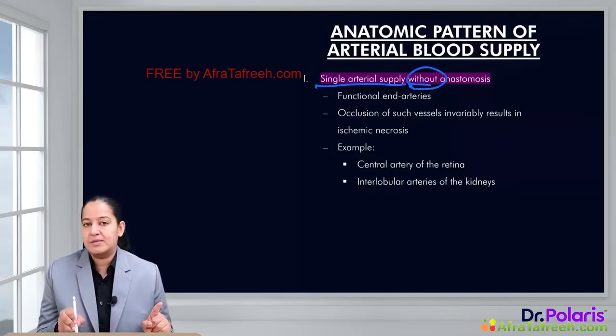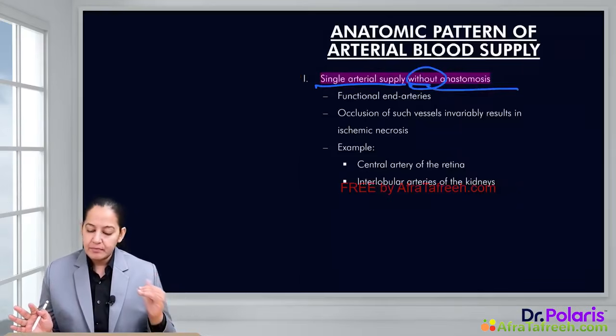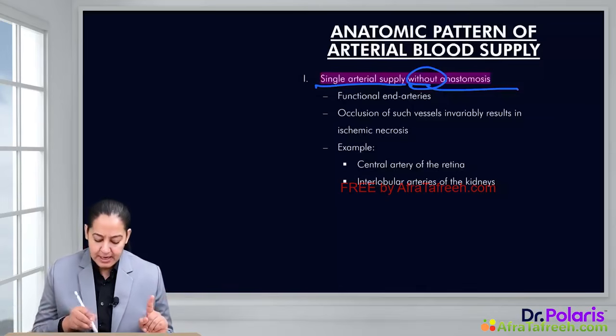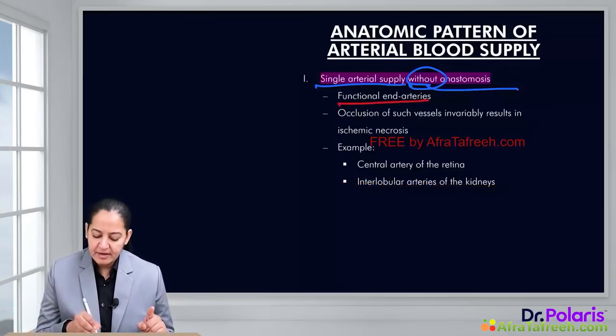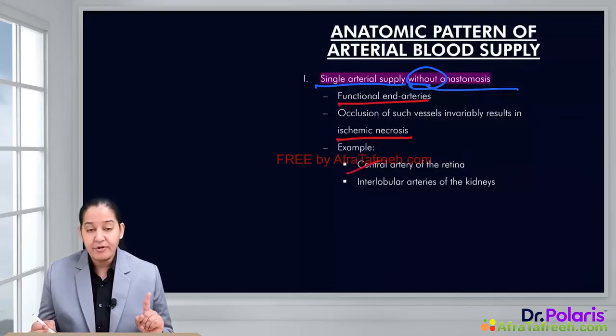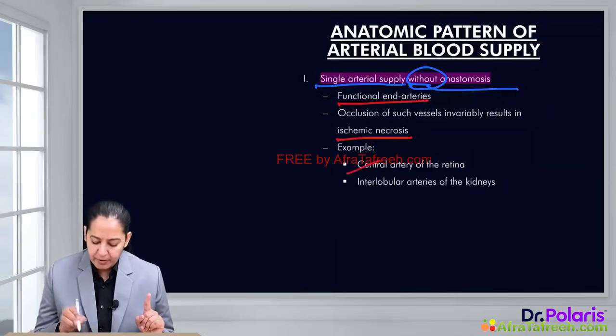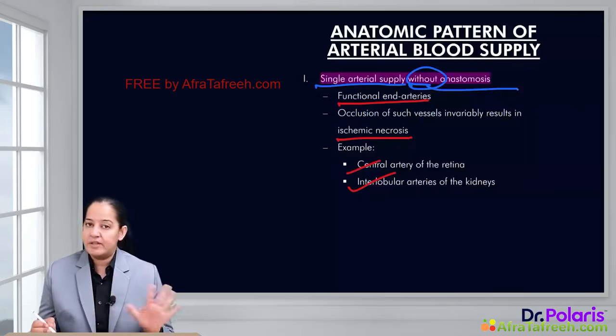without anastomosis. That artery is not performing any anastomosis, and if there is obstruction in the flow of blood in that particular artery, in which there is no anastomosis, functionally these are end arteries. So occlusion will result in ischemic necrosis. Examples are the cerebral artery, the central artery of the retina, and interlobular arteries of the kidney. These are the examples under this category, that is, the tissue or organ has a single artery without anastomosis.